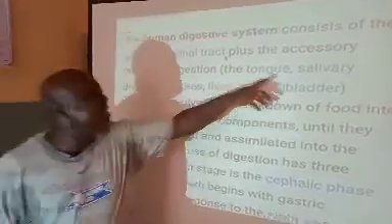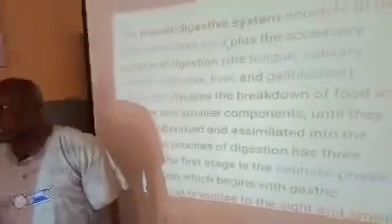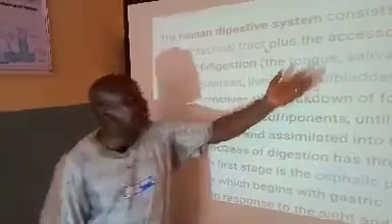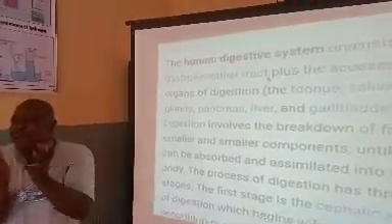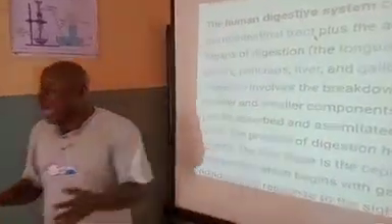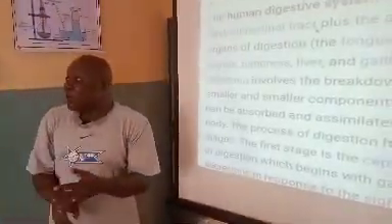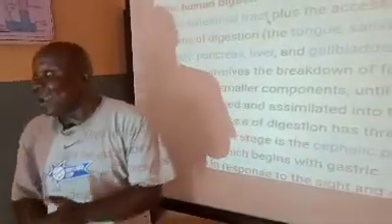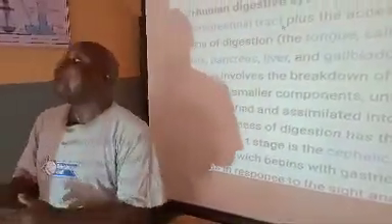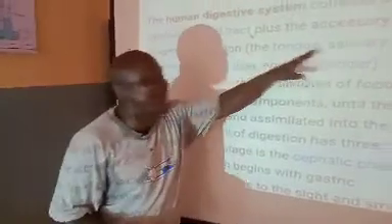But the question you now ask yourself is, I'm so curious, where did this saliva come from? Yes, that's the question you ask yourself. There are 4 glands that are primarily responsible for you to have a complete salivary gland. And these glands are the parotid gland, the sublingual gland, the orbital gland, and the submaxillary gland. I repeat, the parotid gland, the sublingual gland, the submaxillary gland, and the orbital gland. These 4 glands make up your salivary gland. So that is where the saliva is coming from.